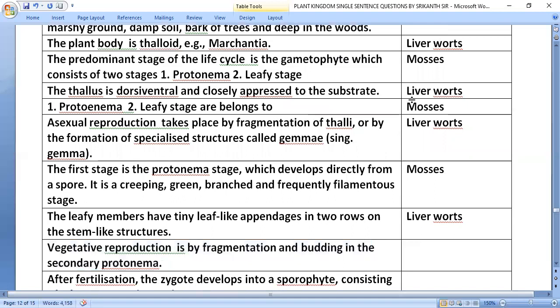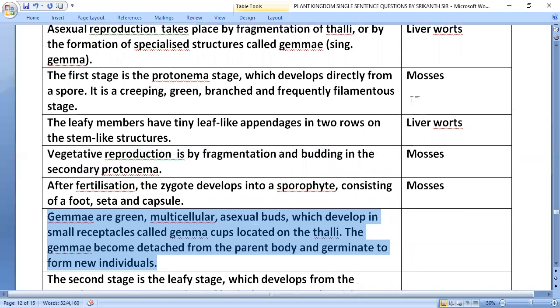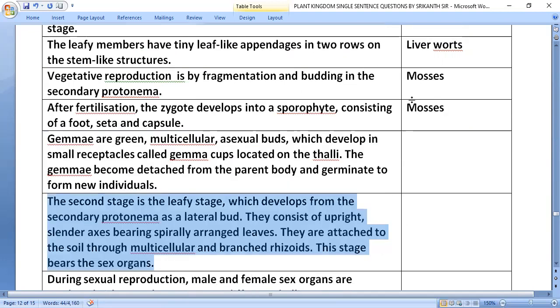Vegetative reproduction is by fragmentation and budding in the secondary protonema, mosses. After fertilization, the zygote develops into a sporophyte consisting of a foot, seta, and capsule in mosses. Gemmae are green, multicellular asexual buds which develop in small receptacles called gemma cups located on the thalli. The gemmae become detached from the parent body and germinate to form new individuals in liverworts.